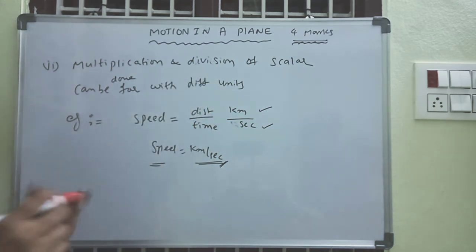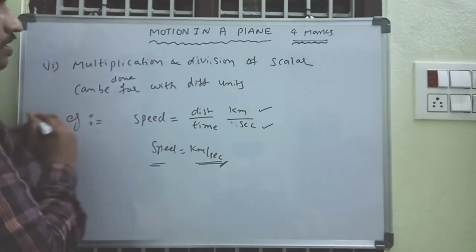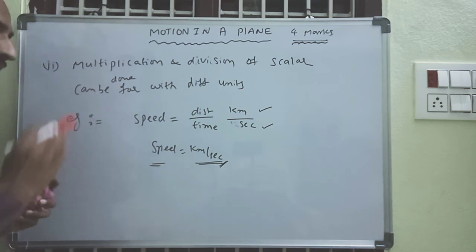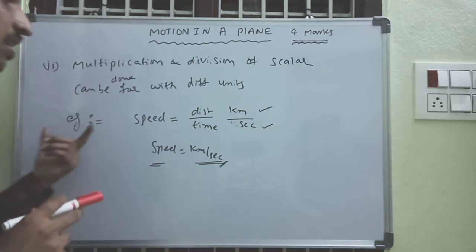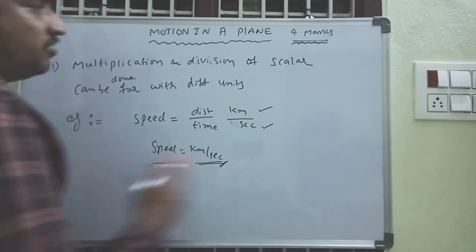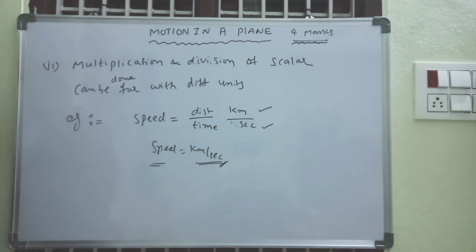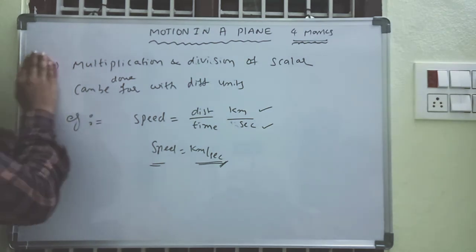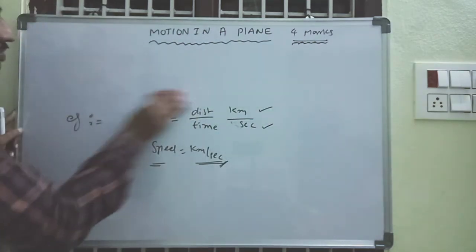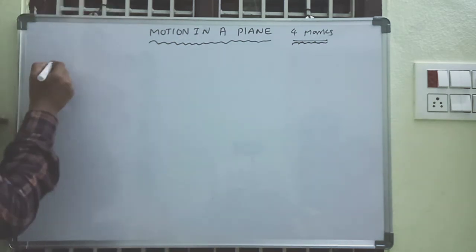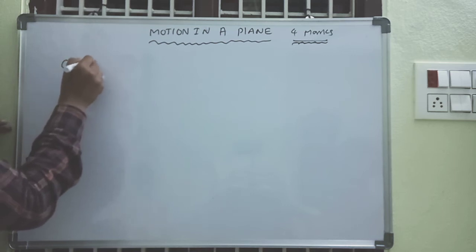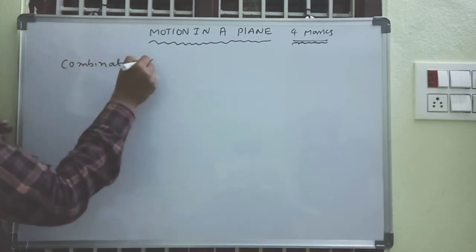The units change in case of multiplication and division only. In case of multiplication and division, the scalar units are different. Okay. So now we go with combination of vectors. This is an important point.